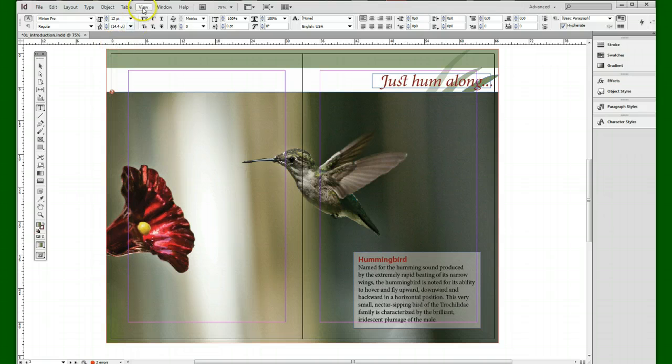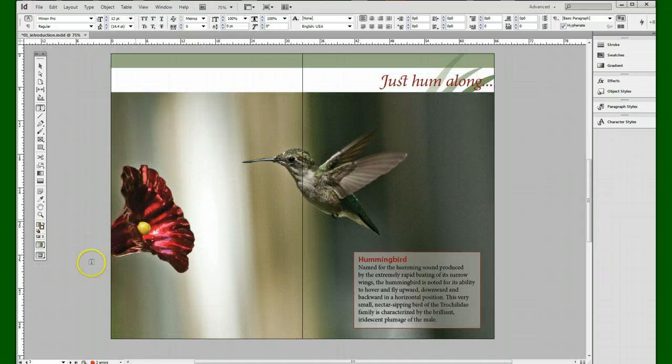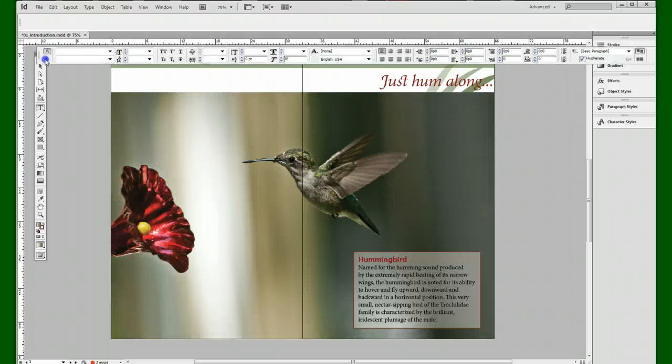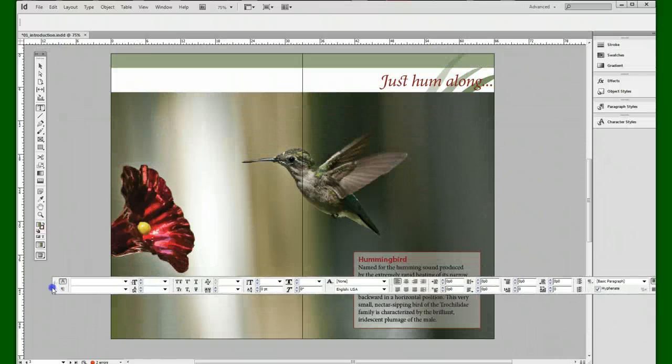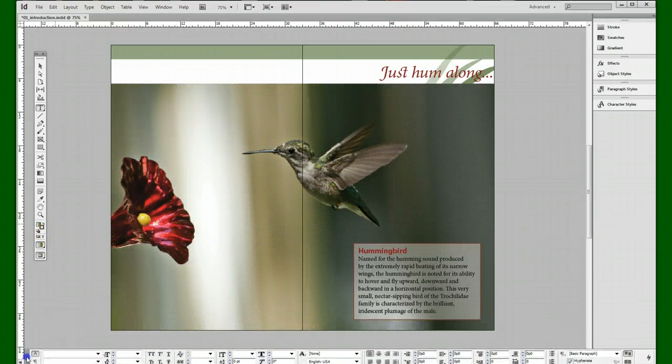Now choose View, Screen Mode, Preview to hide the frame edges again. The control panel can be moved if you don't like it at the top of the document window. In the control panel, drag the vertical dotted bar at the left into the document window. Release the mouse button to make the panel float. The control panel can be docked at either the top or bottom of the workspace.